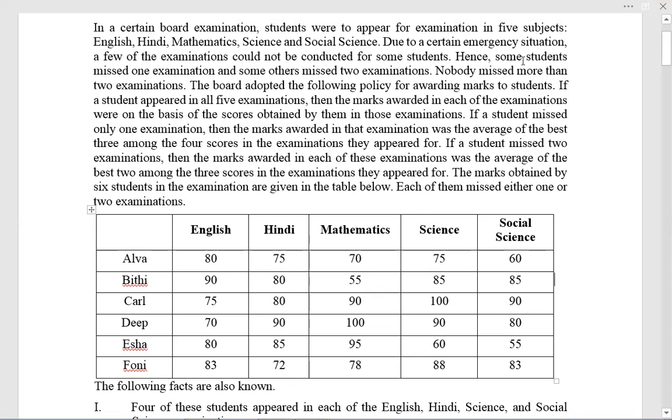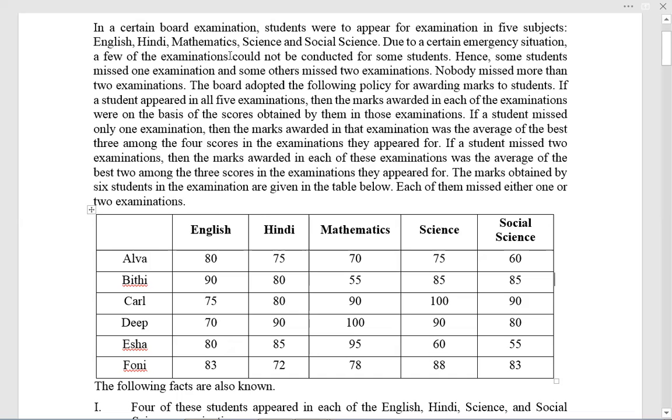Due to a certain emergency situation, which obviously you know what it is, a few examinations could not be conducted for some students. Hence, some students missed one exam and others missed 2 exams. Okay, I'll jump to the last line. Remember, each of them missed either 1 or 2 exams. So nobody missed less than 1, and nobody missed more than 2.